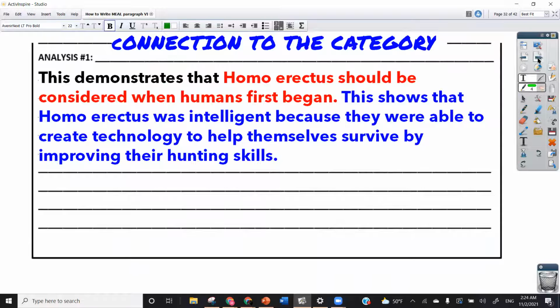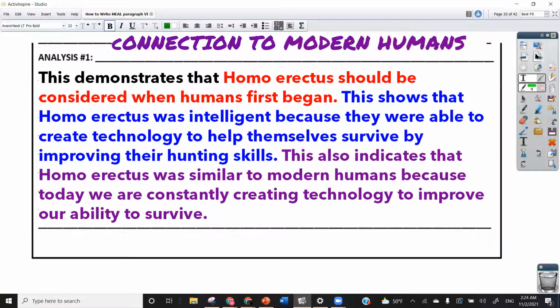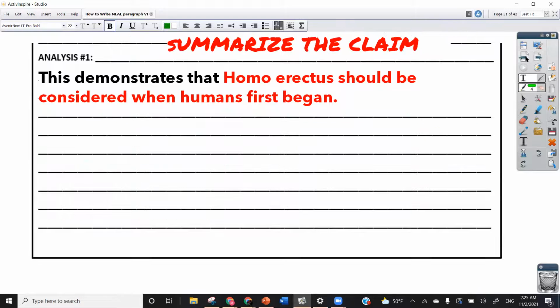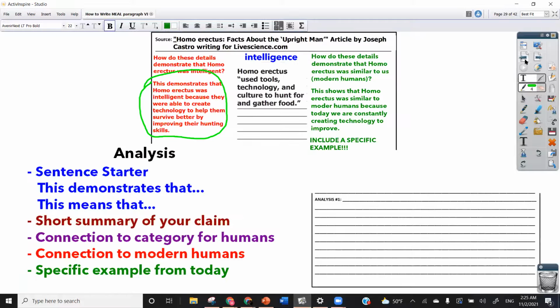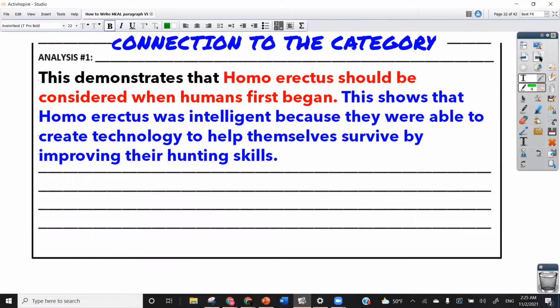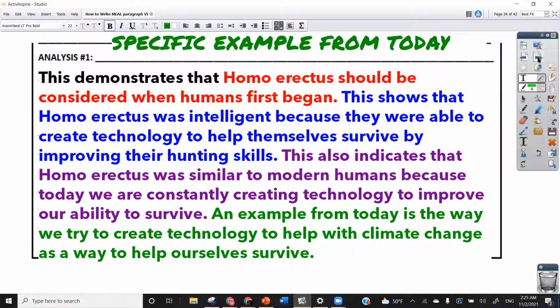Okay. After this section of the analysis, it's the connection to modern humans. This also indicates that Homo erectus was similar to modern humans because today we are constantly creating technology to improve our ability to survive. And same thing, if we go back to our annotation page, you'll see that this is essentially the same thing we wrote here, which only leaves us with our specific example from today.